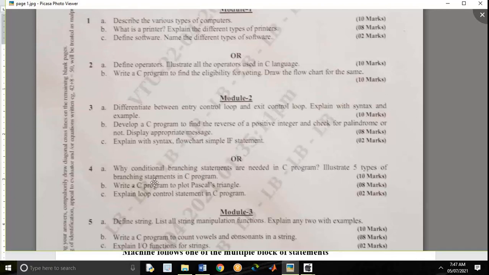Illustrate 5 types of branching statements in C program. 5 types means simple if, if else, nested if, else if ladder, and switch. Explanation of each carries 2 marks. 2 fives are 10. They even asked separately the if else. A simple if for how many marks? 2 marks. This topic is really important.